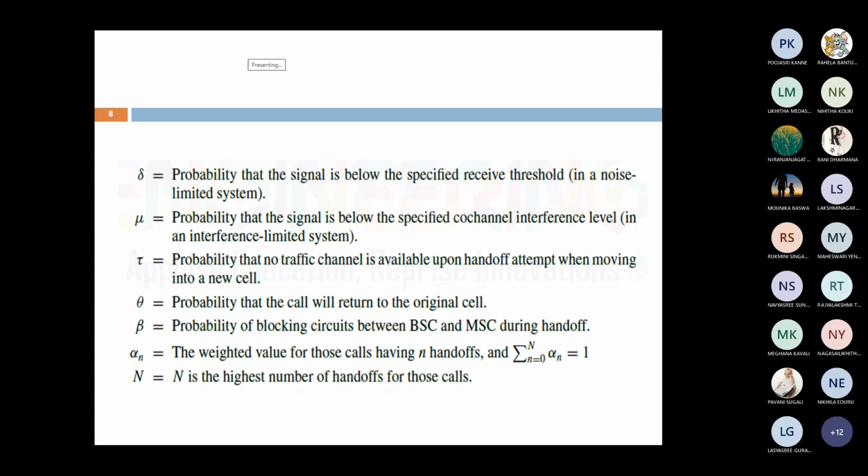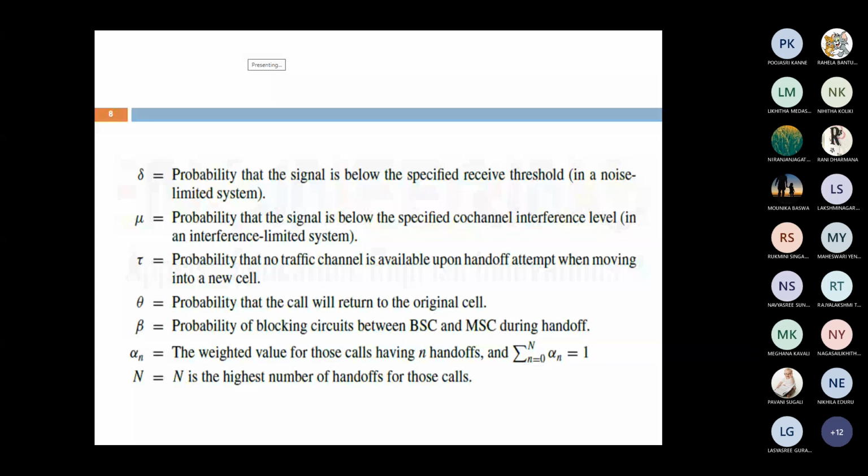That is about tau. Next, theta. Theta is the probability that the call will return to the original cell. The mobile is moving from the present cell to a new cell, but suddenly goes back to the previous cell. That is about theta.